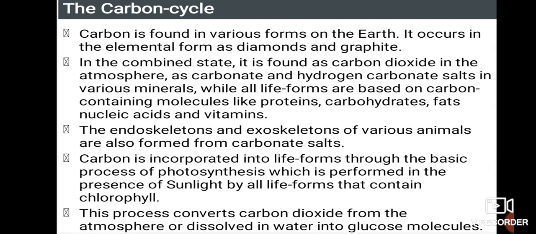The endoskeletons and exoskeletons of various animals are also formed from the carbonate salts. Carbon is incorporated into life forms through the basic process of photosynthesis, which is performed in the presence of sunlight by all life forms that contain chlorophyll. This process converts carbon dioxide from the atmosphere or dissolved in water into glucose molecules.